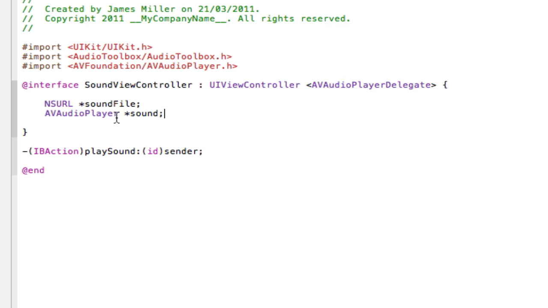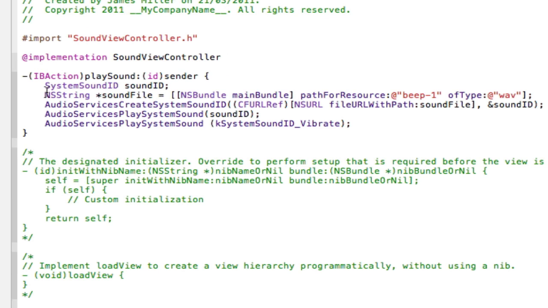Make sure you make it the delegate. You don't have to, but again, for purposes I'm going to show you later, you need to. So, yeah, now into the .m. This is all the old stuff, so we don't need that.